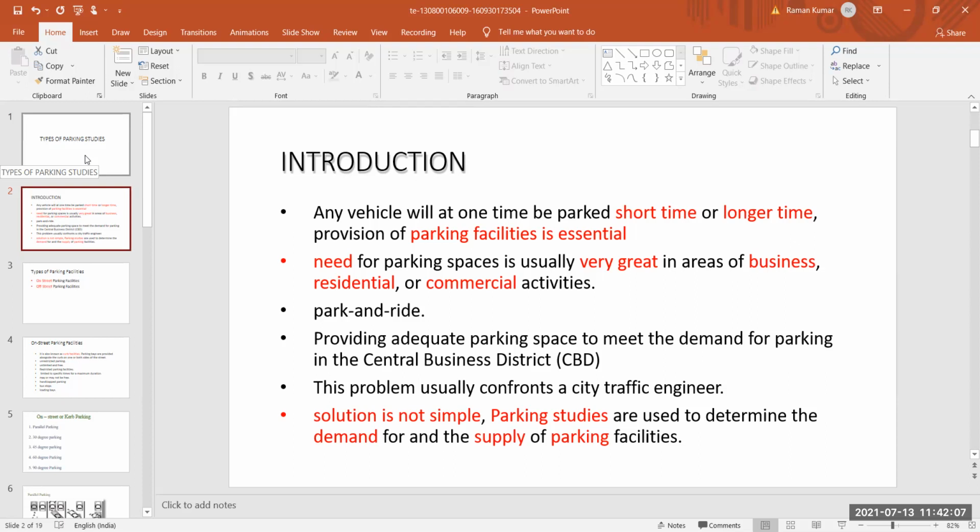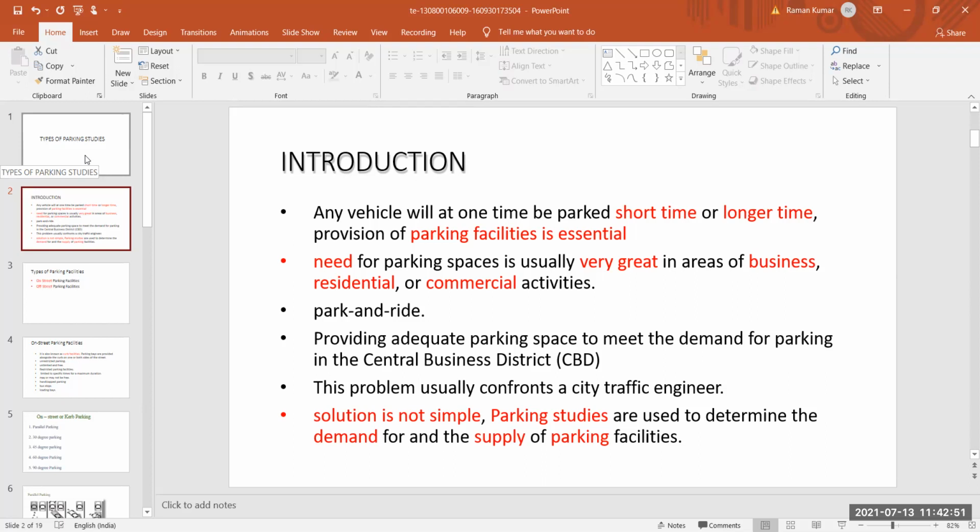Providing adequate parking space to meet the demand for parking in the central business district. CBD, or central business area, is the area where all the business of the district happens. For a particular district or state or area, there must be a central business area. At the central business area the parking demand is very high, so we have to keep in mind that at that place we must fulfill the parking demand. This usually confronts a city traffic engineer.